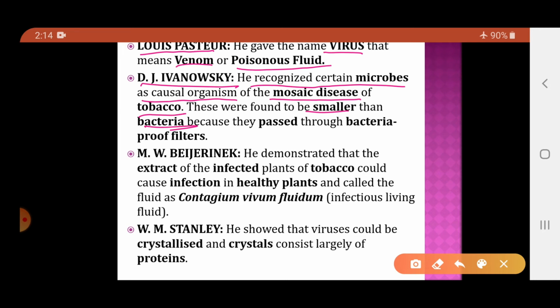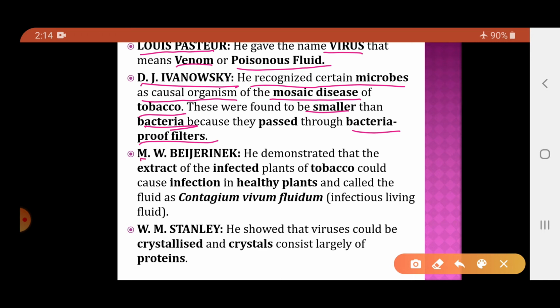How did he conclude that their size is smaller than bacteria? Because these microbes easily passed through the bacteria-proof filters. So, these microbes were able to cross them. So, these viruses were found to be smaller even than the bacteria. The viruses could even infect the bacteria. So, you can imagine the size of the viruses.